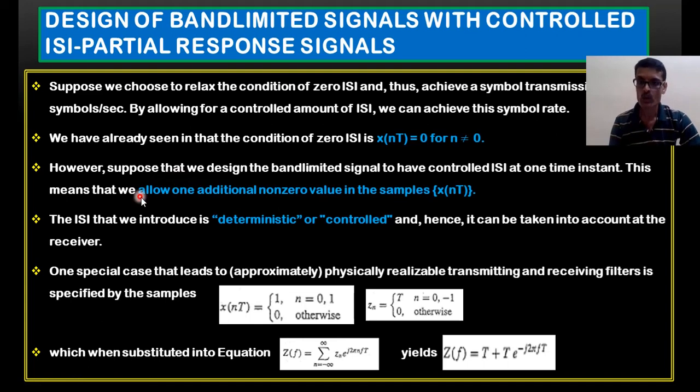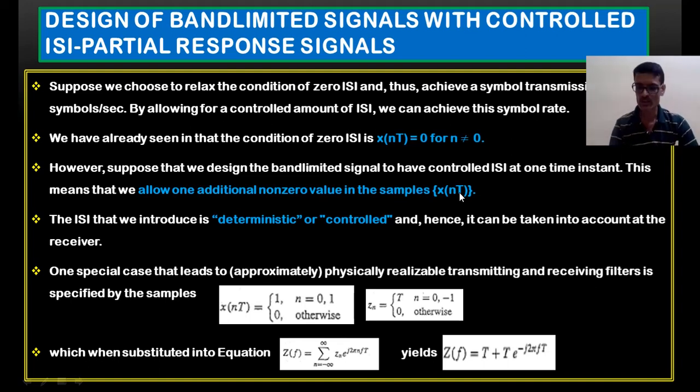See this. If we allow one additional non-zero sample along with the sample at x of nT, that means one sample and the immediate previous sample, if we allow them to interfere intentionally in a controlled manner, then this method is called partial response signaling, and we can design practically usable low pass transmitting filters as well as receiving filters.